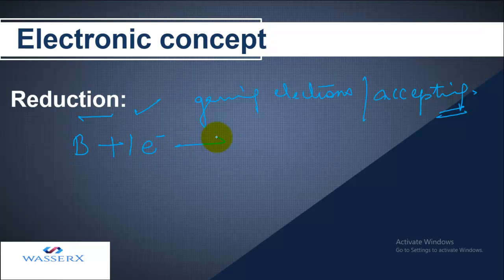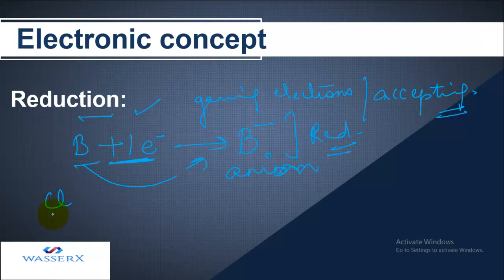Whenever a substance accepts electrons, it forms a negatively charged ion called an anion. So let's say this B anion is formed. In this process, B is gaining electrons, which is why it forms the anion from an atom. So this process is called reduction, or B is getting reduced in this reaction.